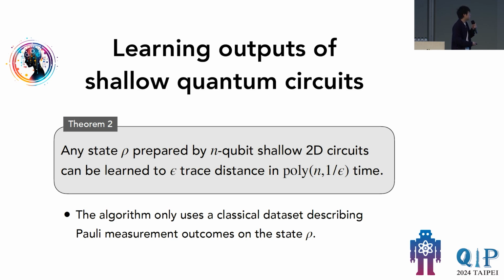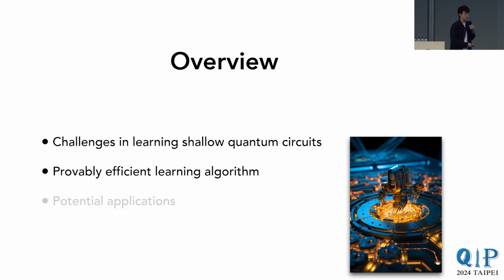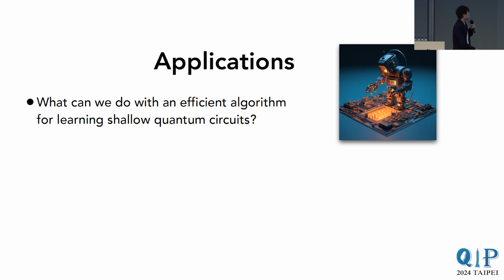So with this provably efficient learning algorithm that allows one to learn any shallow quantum circuit, we can ask, what can we do with it? What are some potential applications for this algorithm? I should note that a lot of these applications have already been proposed in the community, because people have been studying shallow quantum neural networks for a long time, and there are various different applications that have been proposed, even though there's no efficient learning algorithm. But now with the efficient learning algorithm, a lot of them would just come through immediately.